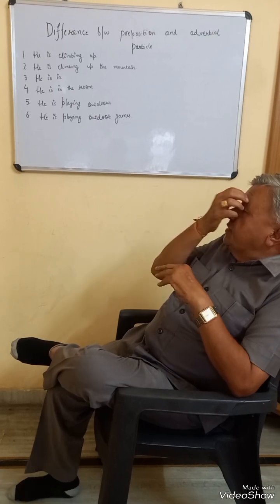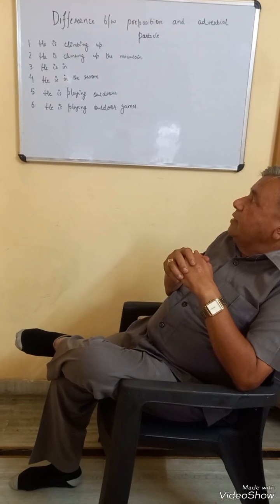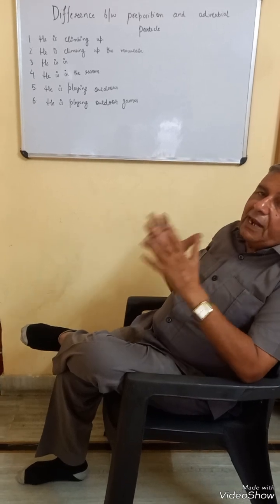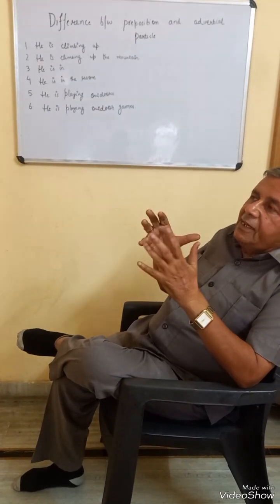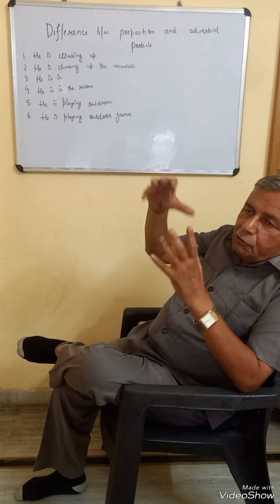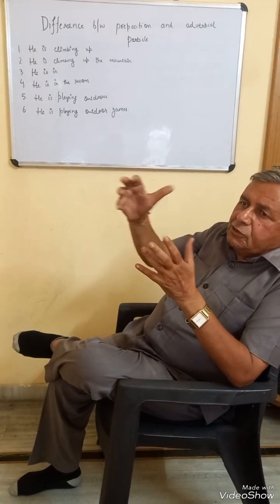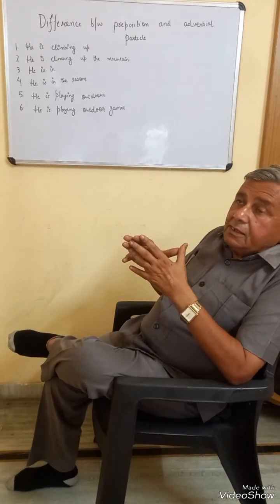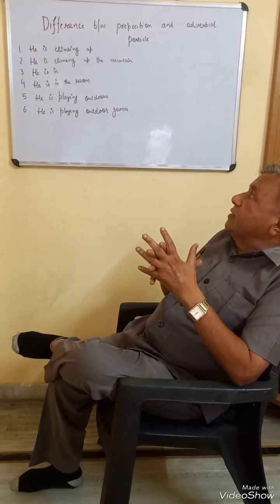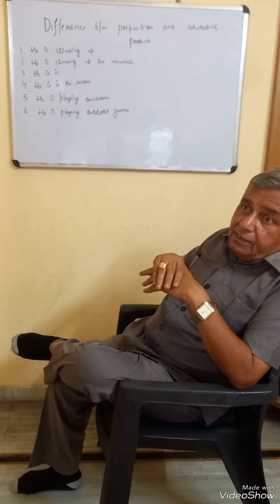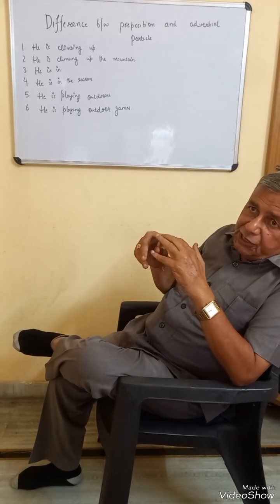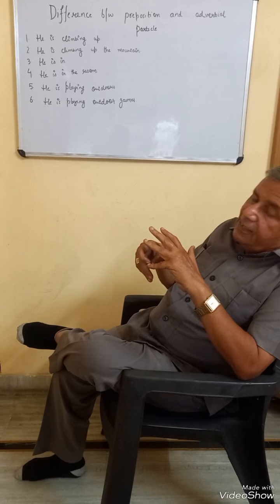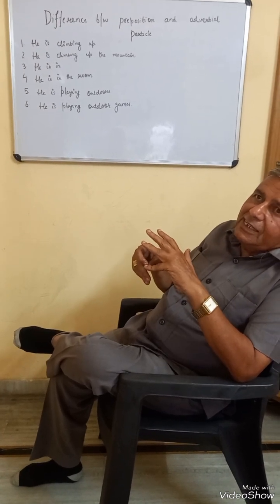Same is the case with the third and fourth sentence. In the third sentence, in is an adverbial particle. It tells us about the position or about the direction. But in the fourth sentence, when a noun is there after in, then it becomes a preposition. In is a preposition in the fourth sentence, but in is an adverbial particle in the third sentence.